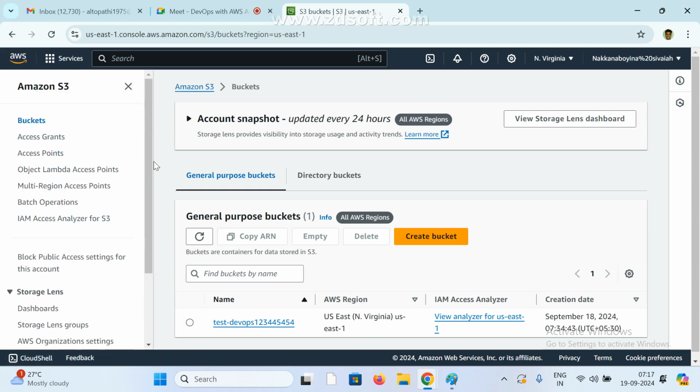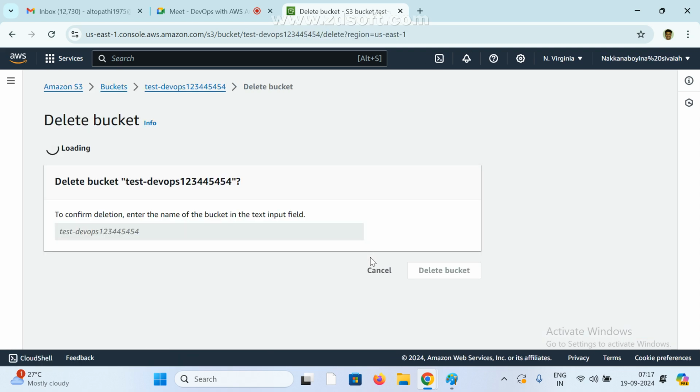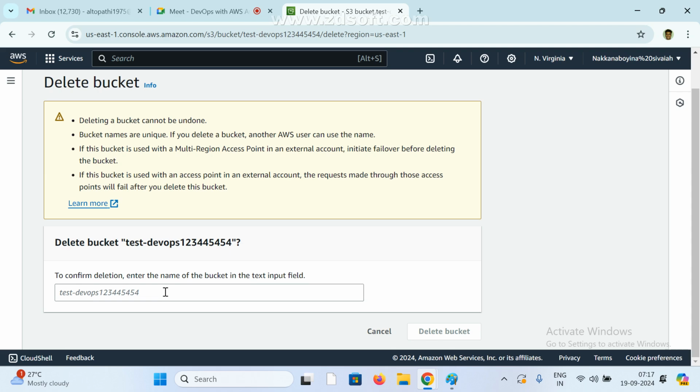Now, first come to the first option, buckets. Right now we already have one bucket. I'm going to delete this bucket. Yes, enter the name of the bucket.